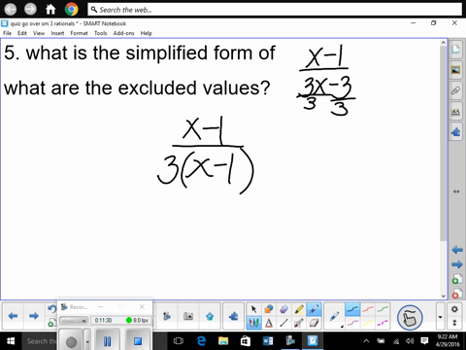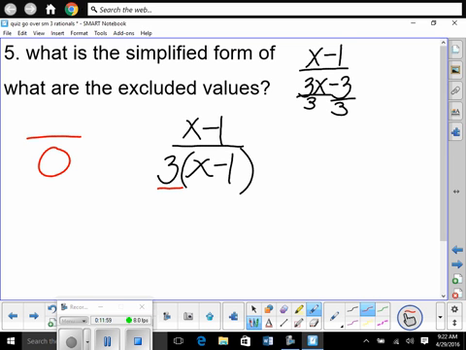Now, before you divide out anything, you have to exclude the values, because this is the function right here. Yeah, we simplify it for our final answer, but this is the function. So you've got to exclude values before anything else. Guys, in a fraction, the bottom cannot equal 0. Your calculator will tell you it's undefined. You can't divide by 0. So you would look at it and say, when does this bottom thing equal 0? So look, 3. Does 3 have a variable? Will 3 ever be 0?